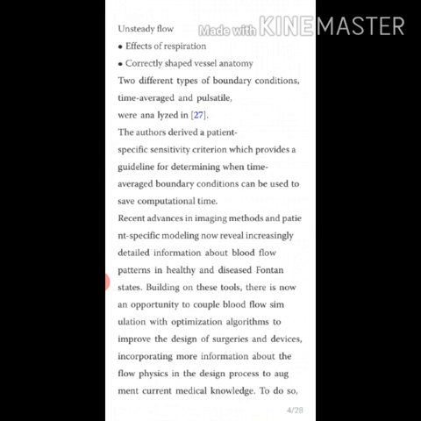Recent advances in imaging methods for patient-specific modeling now reveal increasingly detailed information about blood flow patterns in healthy and diseased Fontan states. Building on these tools, there is now an opportunity to couple blood flow simulation with optimization algorithms to improve the designs of surgeries and devices, incorporating more information about the flow physics in the design process to augment current medical knowledge.